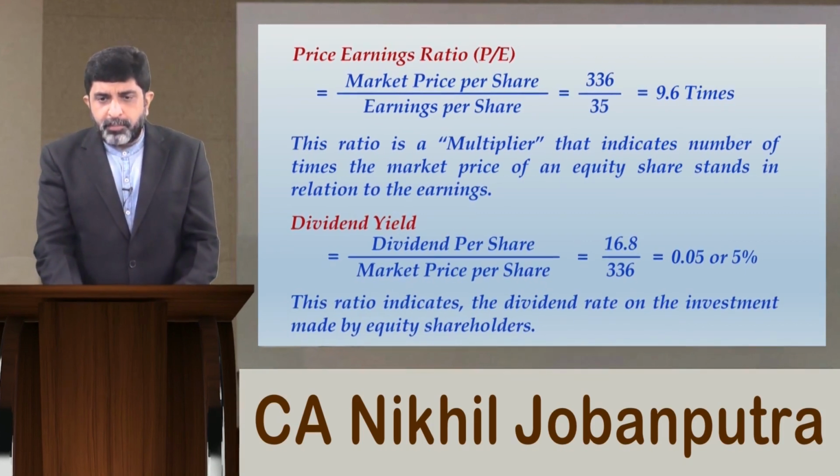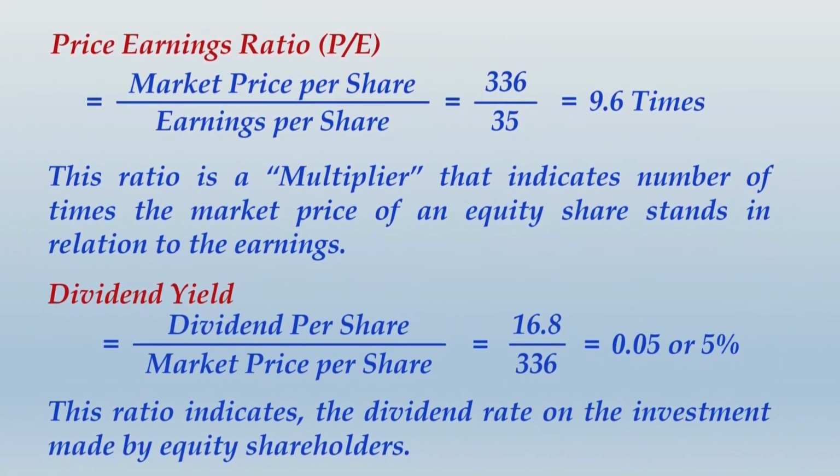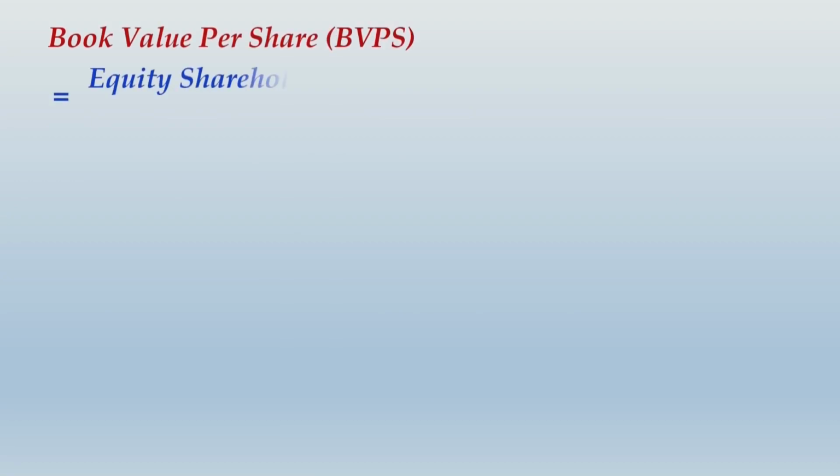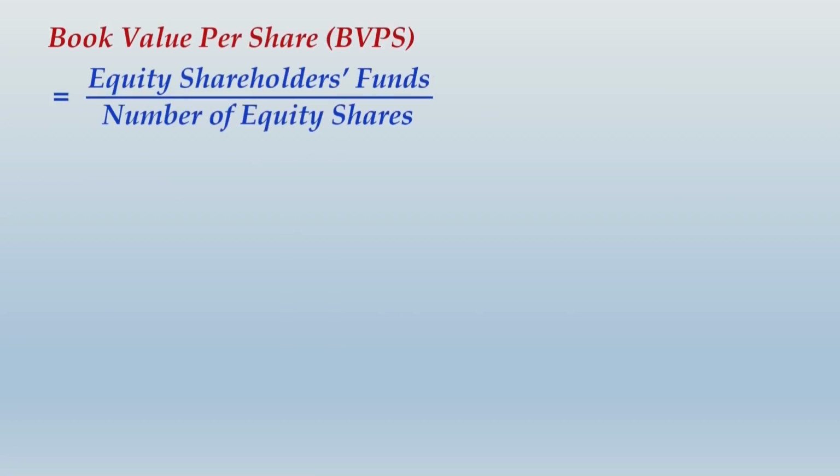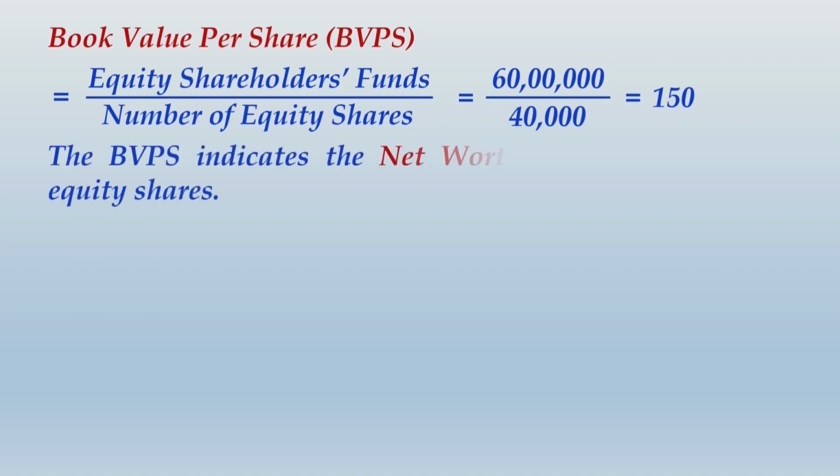I am sure you have completed writing this whole stuff already. Let us move ahead and write further. Book value per share, very simple thing. All your equity shareholders' funds, when they are divided by number of equity shares, you get book value per share. When you divide all your equity shareholders' funds by 40,000 shares, what you get is 150. So it is basically an indication of net worth per share, but necessarily for the equity shares only.